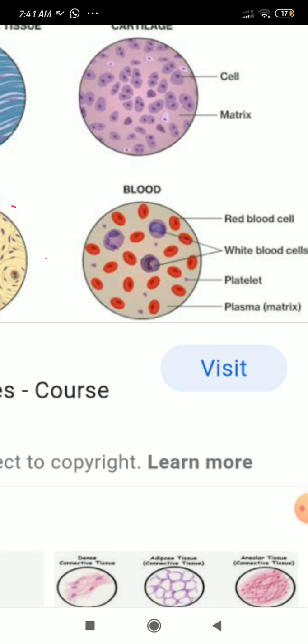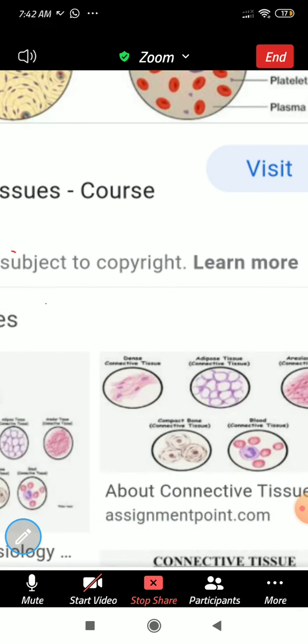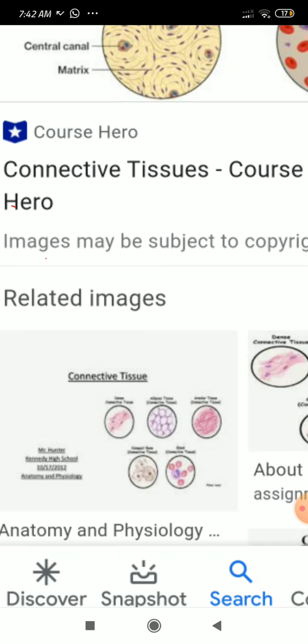These white blood cells are of two types based upon the presence of granules. Here, what you are seeing in purple color are the white blood cells. I'll show the pictures.